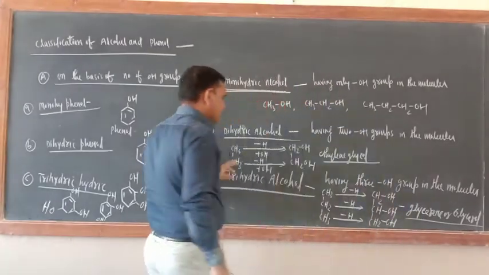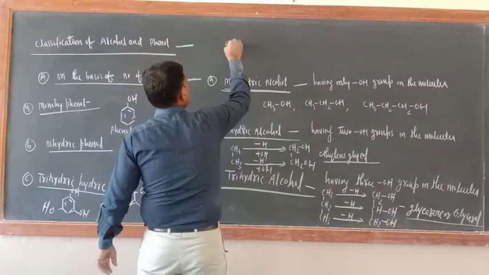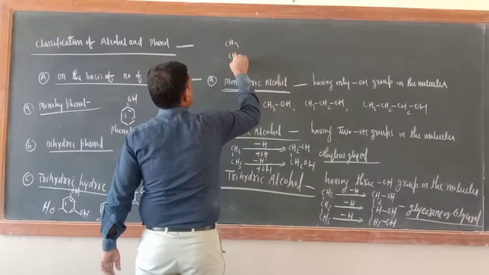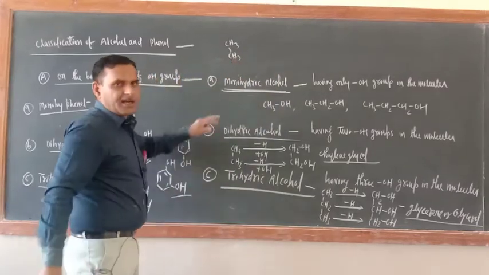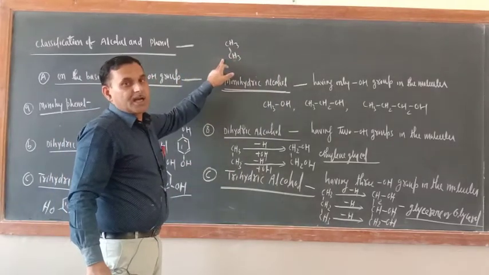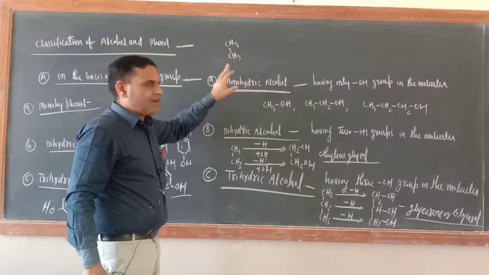You may ask one question. Suppose this is CH3, this is also CH3. So there are 2 possibilities now. We can add 2 OH on the same carbon atom or on 2 different carbon atoms.